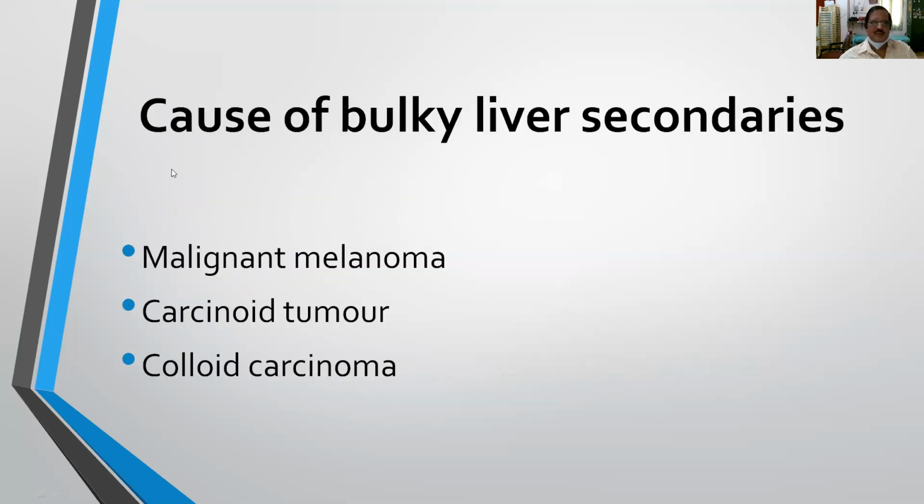This is some of the important, interesting points I want to tell: what are the causes of bulky liver secondaries? Liver secondaries which are bulky, very large in size, are from malignant melanoma, carcinoid tumor, and colloid carcinoma. These are where the primary is small but the secondaries are very large. That's why these are the tumors responsible for causing bulky secondaries in the liver: malignant melanoma, carcinoid tumor, and colloid carcinoma.